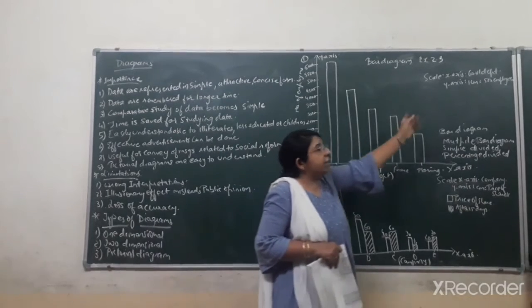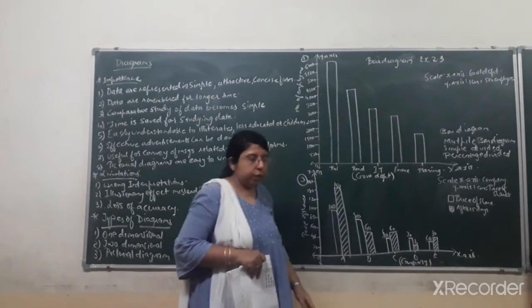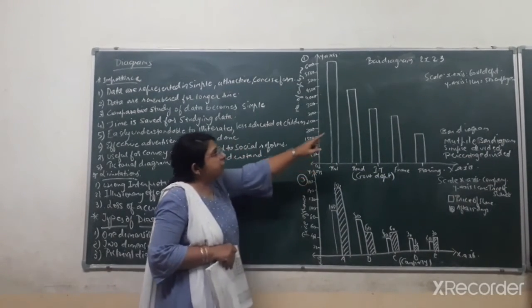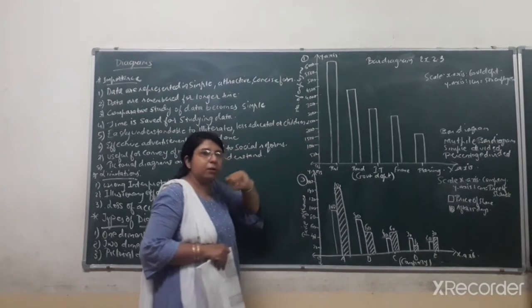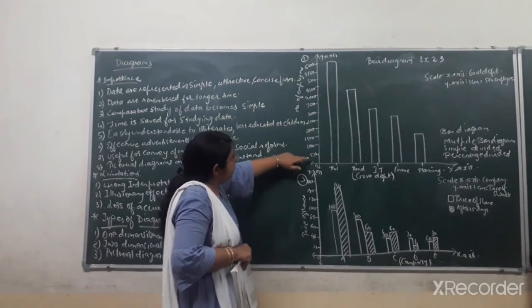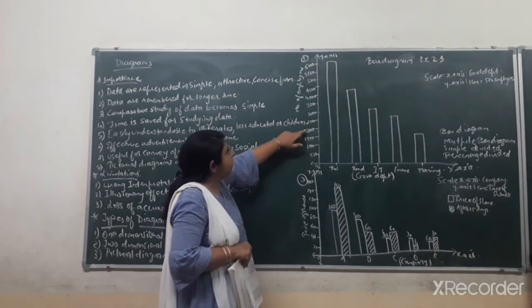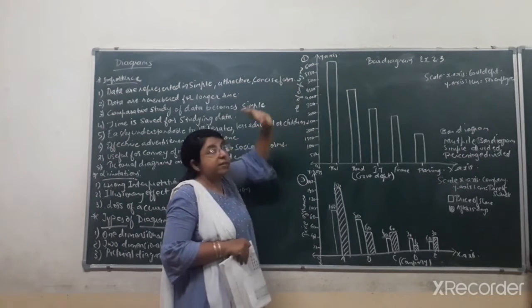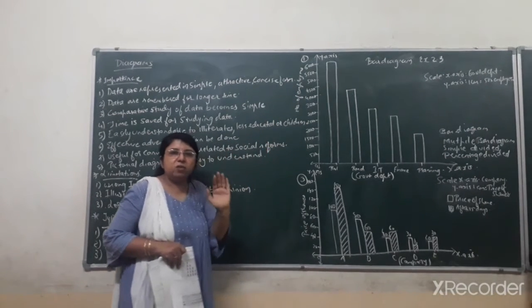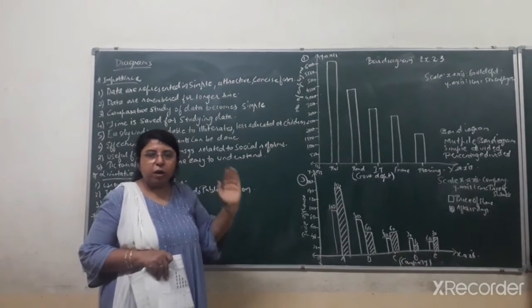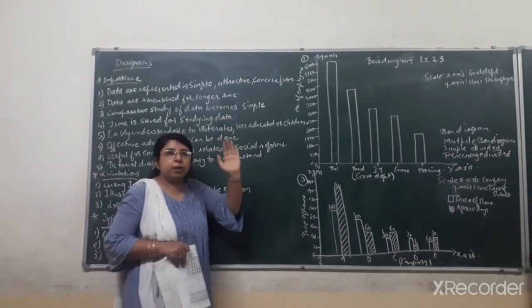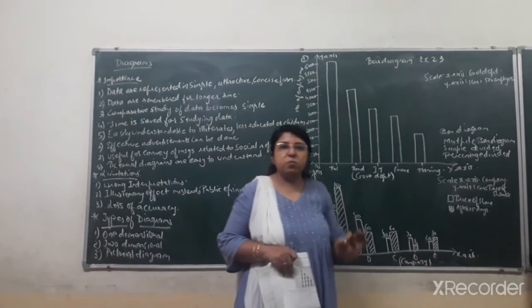Otherwise, the y-axis scale can differ from student to student. Over here I have taken the scale for the y-axis as 1 centimeter equal to 500 employees. So I will keep an equal gap: 500, then 1000, 1500, 2000, 2500, up till 6000, because my highest value is 6000. So the line of the y-axis should be extended up till the maximum value given in the question.